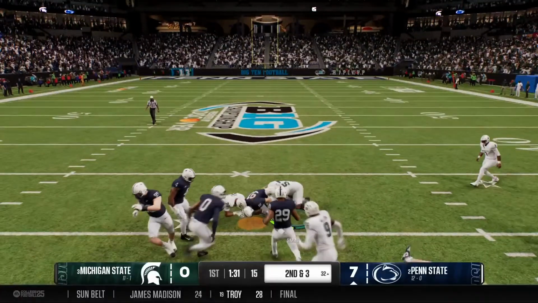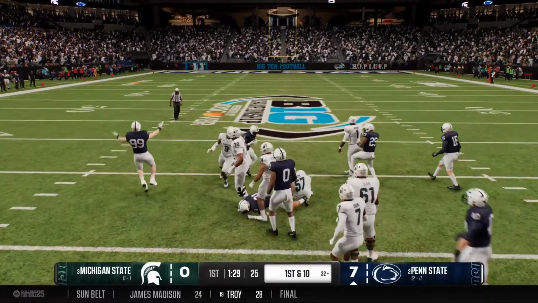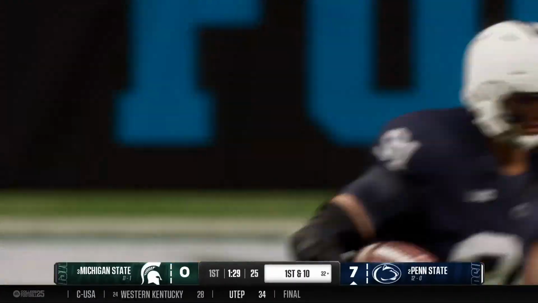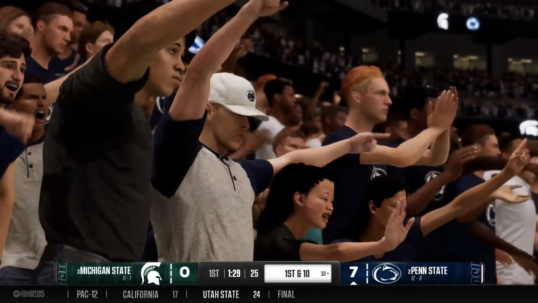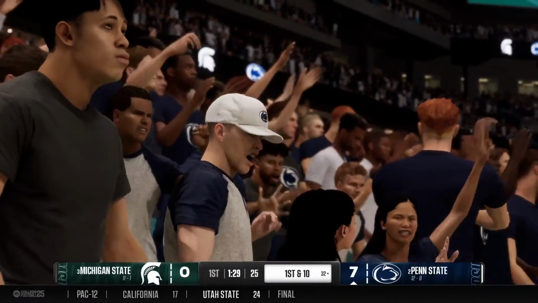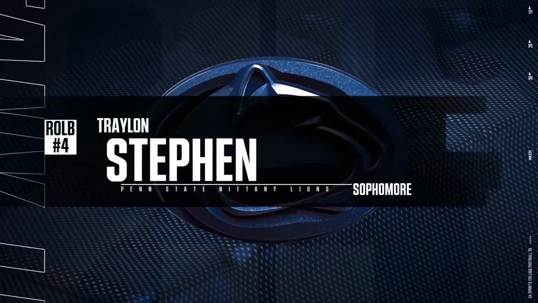The ball is loose. The defense recovers the fumble. Well, that's why you do ball security drills almost every single day in practice. You just can't put the ball on the turf like that. But give credit to the defender for the hit, because that's what caused the fumble.